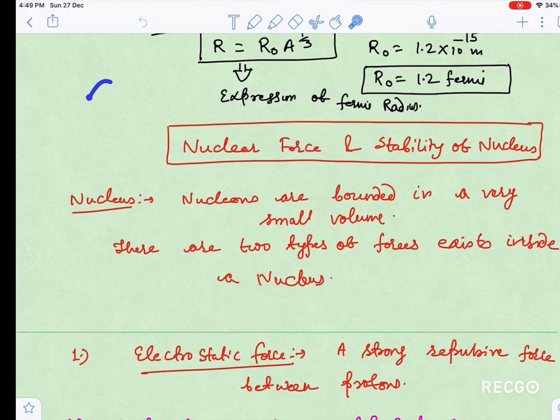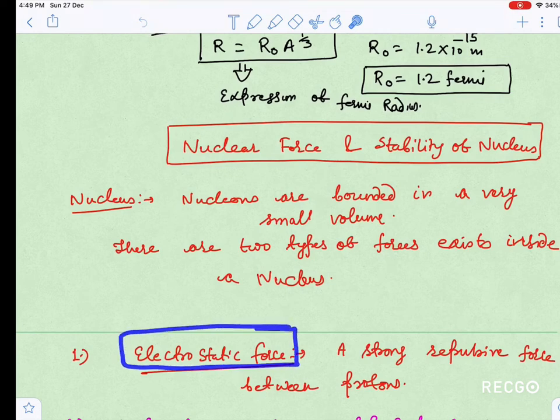One is the electrostatic force. Protons and neutrons are there, and these protons repel each other by electrostatic repulsion. So one force is the electrostatic repulsion between proton and proton, because the neutron is neutral and will not contribute to this electrostatic force.